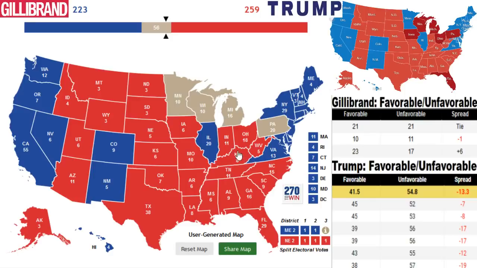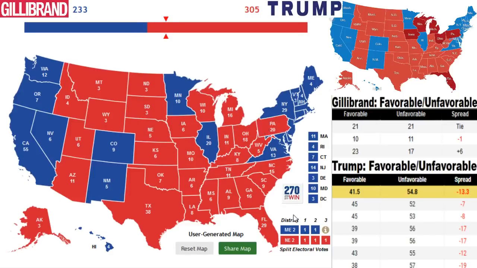So at the end of the day, in terms of these very close states, Minnesota, Wisconsin, Michigan, and Pennsylvania, I think that Minnesota is a little bit more left-leaning than the other states, just by a small margin, and there's not a whole lot of love in the state of Minnesota for Trump. He lost the primary there. We feel like Gillibrand would be able to keep Minnesota, but the other three key states we would give to Donald Trump: Wisconsin, Michigan, and Pennsylvania.